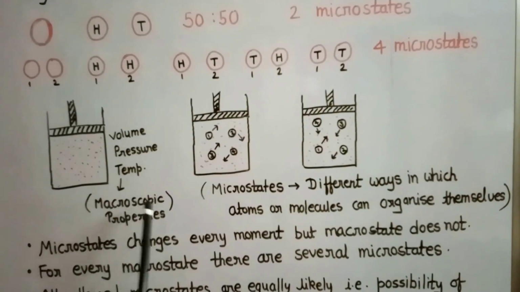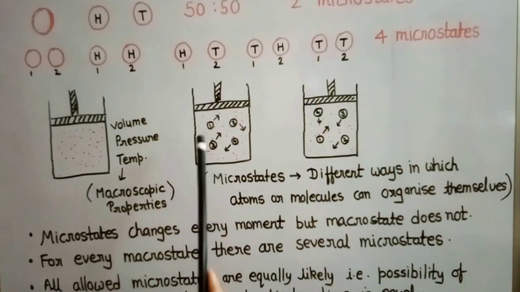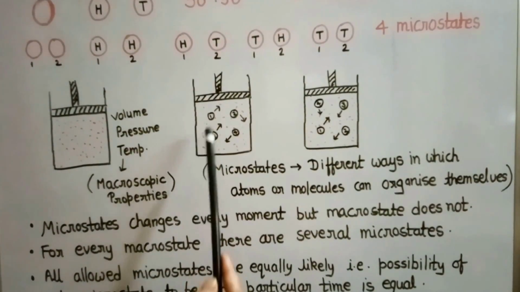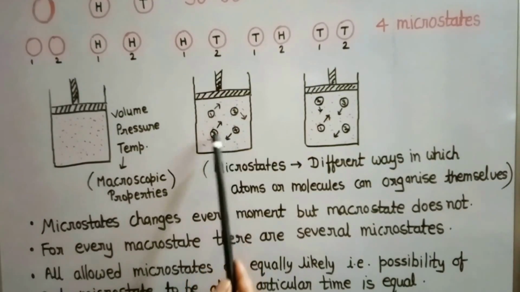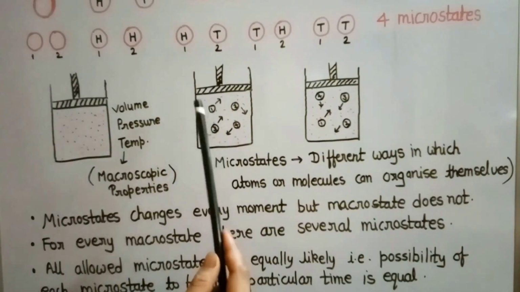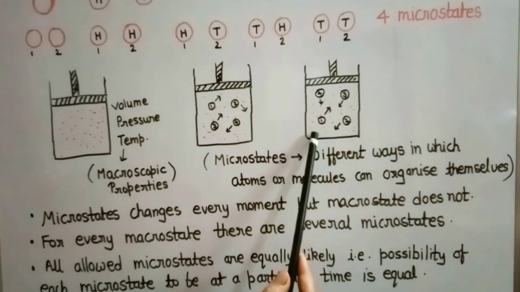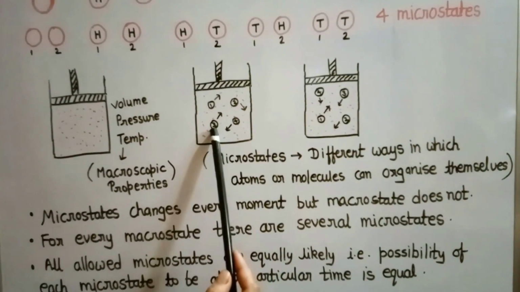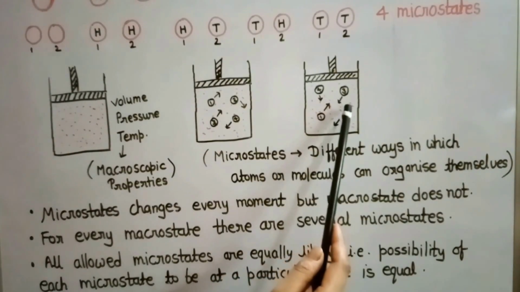Now when we look deeply at this gas, there are so many atoms or molecules inside this. These molecules are rotating simultaneously. Each is moving, so it may take different positions at any time. At any time, the first molecule may be here, or it may be here, or it may be in any other position. The third molecule may be here, or it may be here, or it may take any other position.